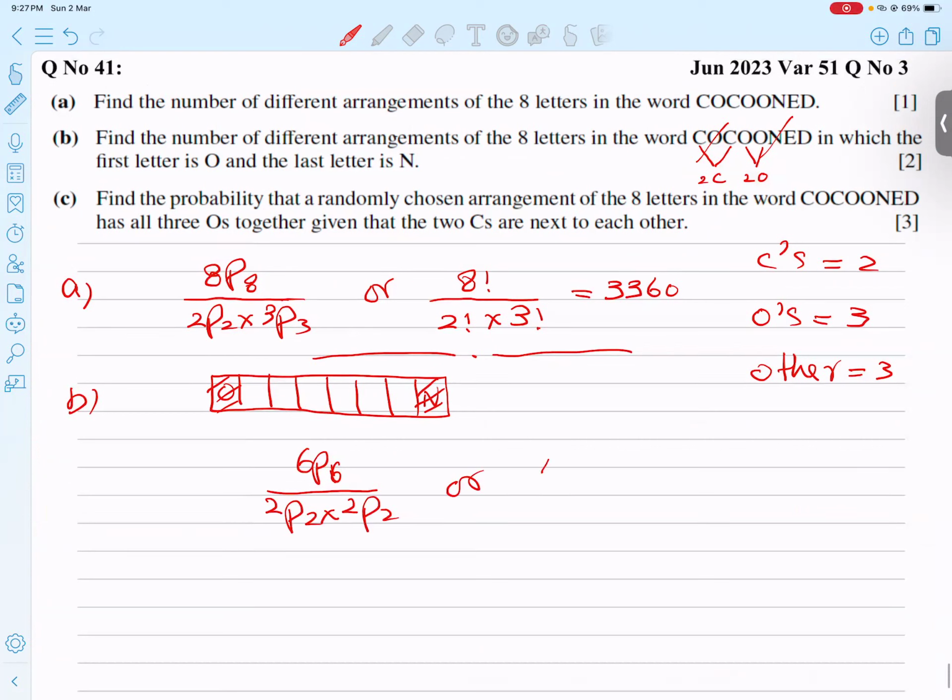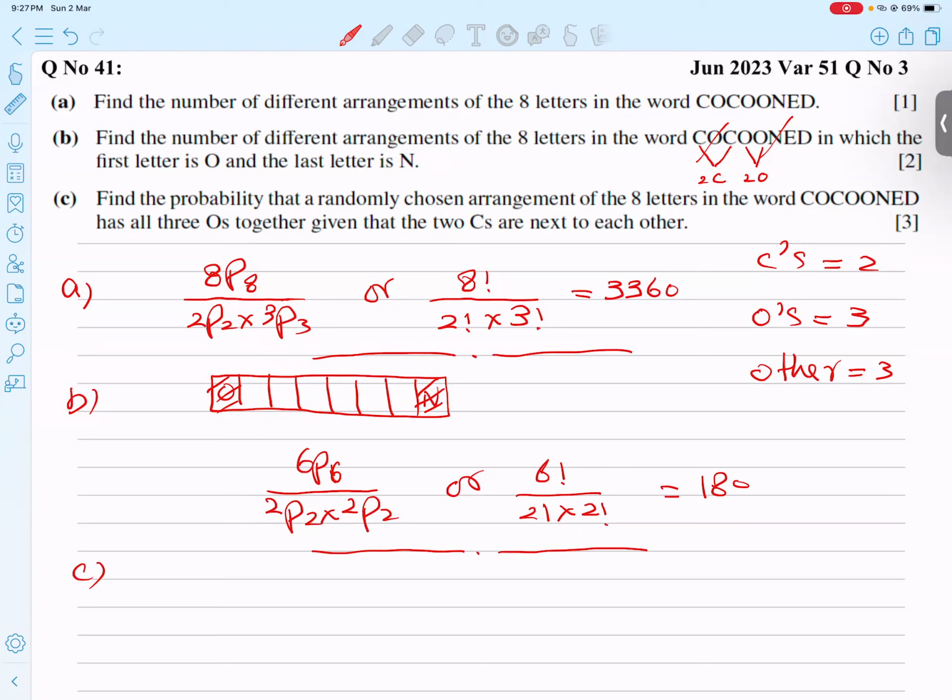You know very well we can write 6 factorial over 2 factorial into 2 factorial. When we type this in the calculator, it comes 180. So this part is also clear.